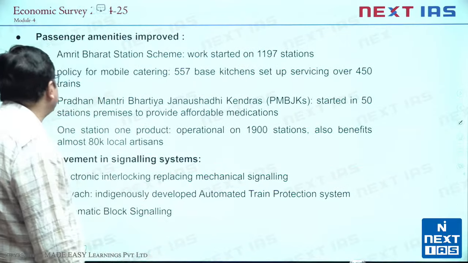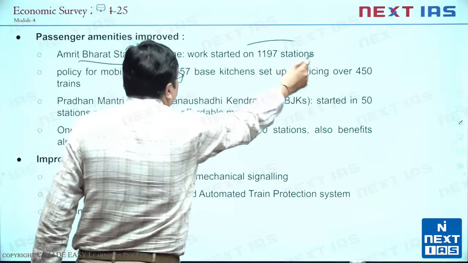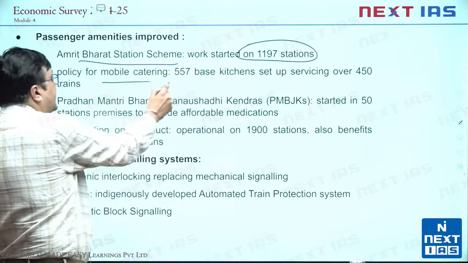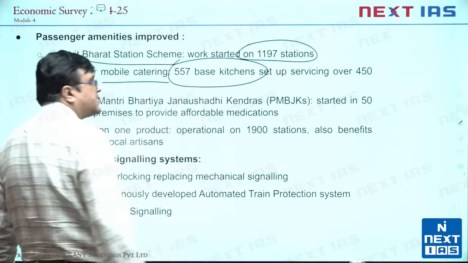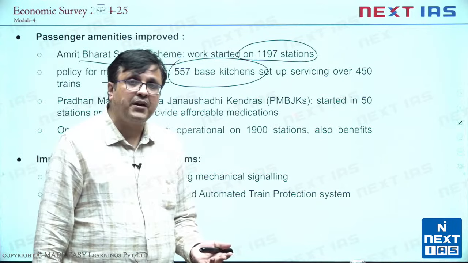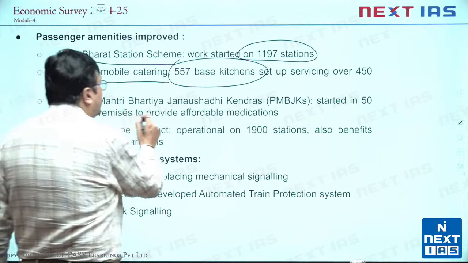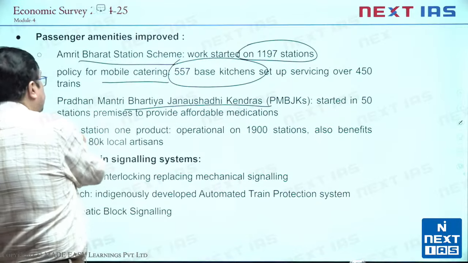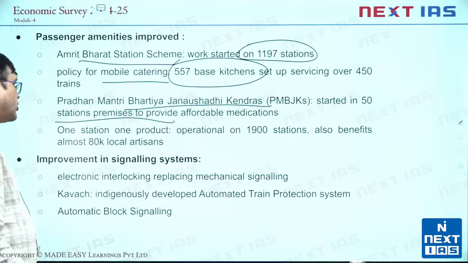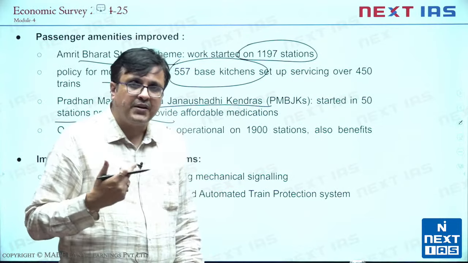If we look at passenger amenities improvement, Amrit Bharat station scheme has been started. Work started on 1197 stations. Then policy for mobile catering, 555 base kitchens started. Servicing has already happened in 450 trains. So mobile catering means that you are moving and you will be given good food availability. Pradhan Mantri Bharatiya Jan Aushadhi Kendras in 50 stations now premises with affordable medication. So all this is about what you can add to your notes on what I have already made you write on railway development in India.